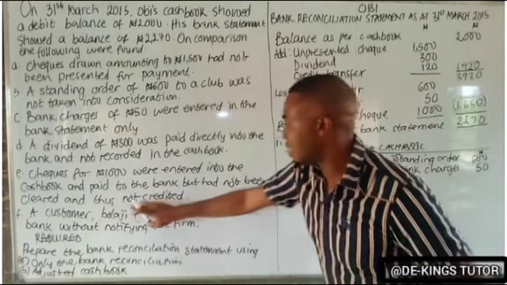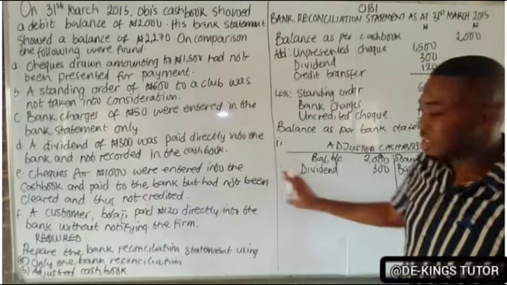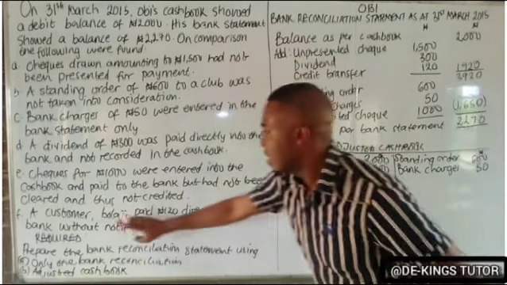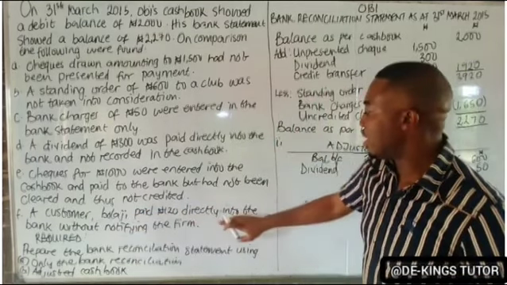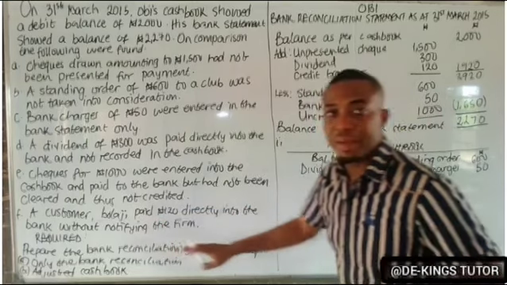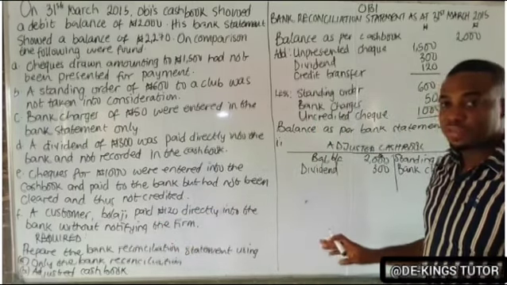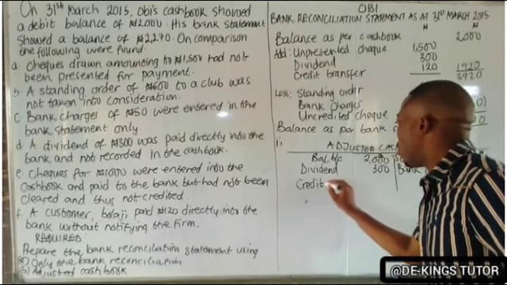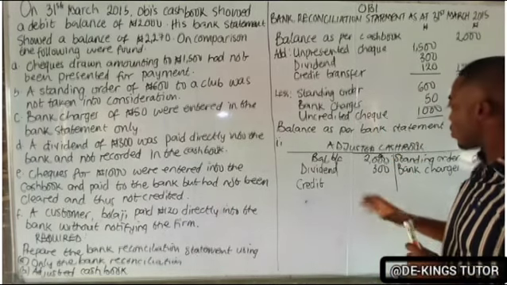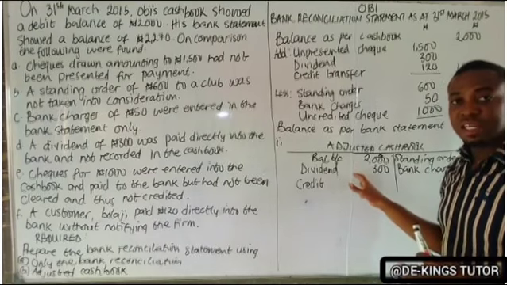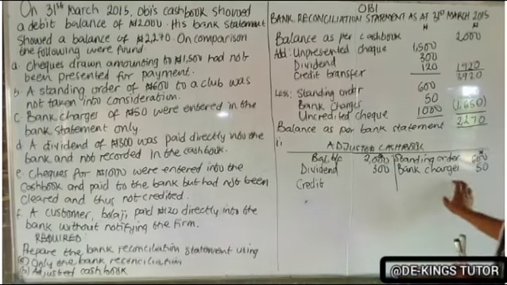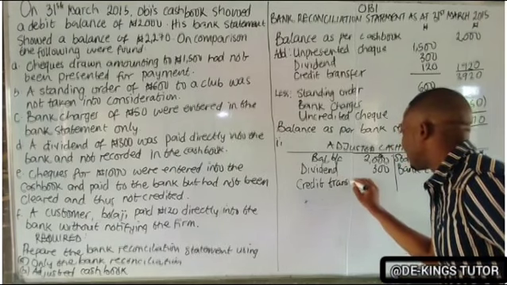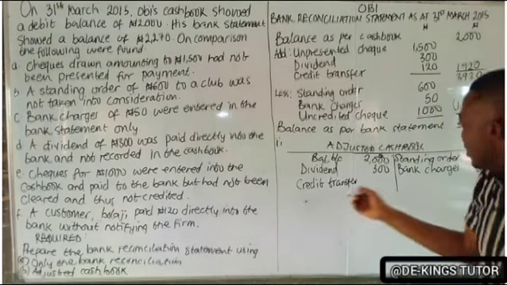The next one says checks for 1,000 are entered into the cash book and paid to the bank, but have not been cleared and thus not credited. So this is an uncredited check. I said it does not come here; it comes afterwards. We also have a customer, Bola, who paid 120 directly into the bank without notifying the firm. That is a credit transfer, so it will also be here. What is added to the cash book is debited, and what is deducted from the cash book is credited. So I have the credit transfer, and that is 120.